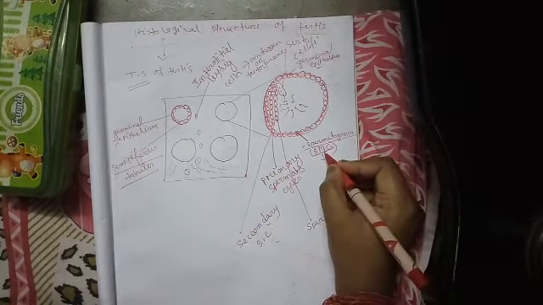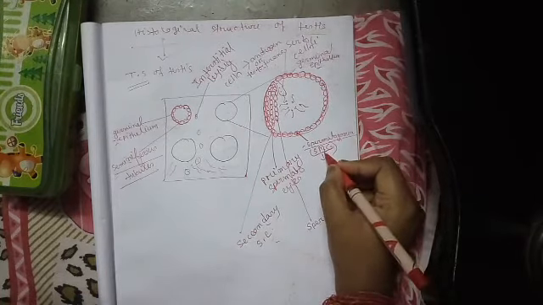The primary spermatocyte layer then produces the third layer, termed the secondary spermatocytes.